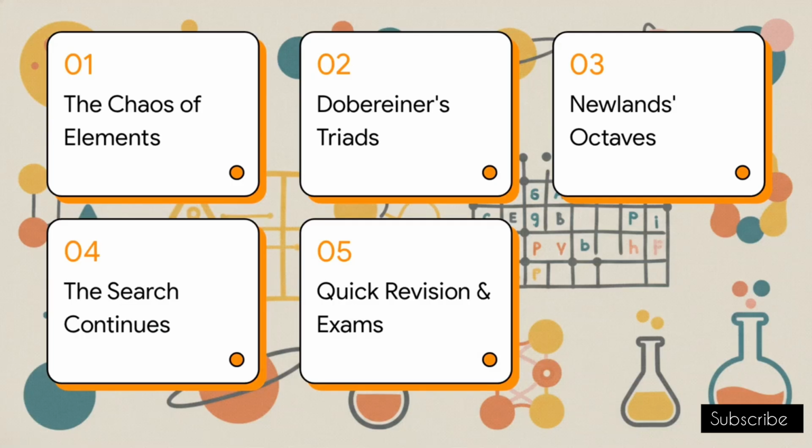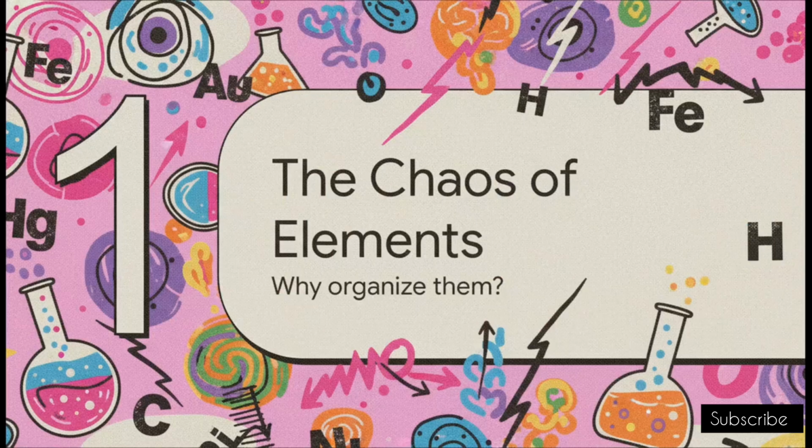Okay, here's our roadmap for today's explainer. 1. The chaos of elements. 2. Dobereiner's rule of triads. 3. Newlands' musical octaves. 4. The search continues. And finally, 5. Quick revision and exams. All right, let's jump right into Section 1, the chaos of elements.